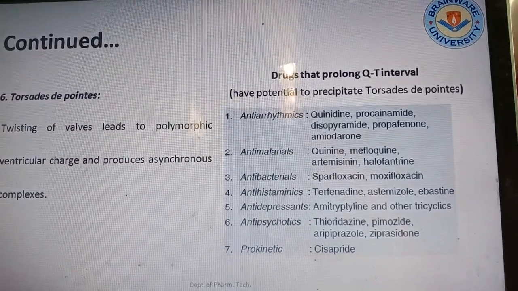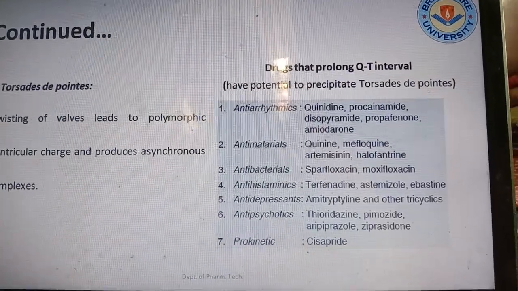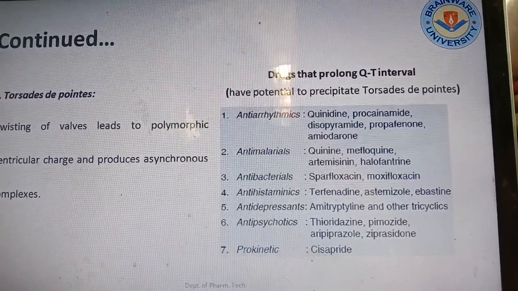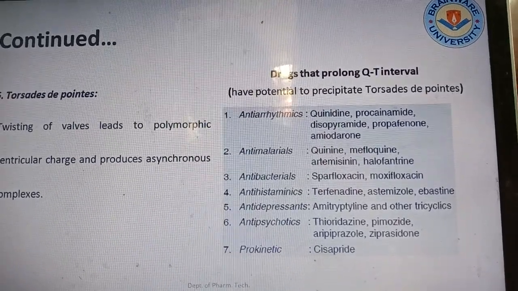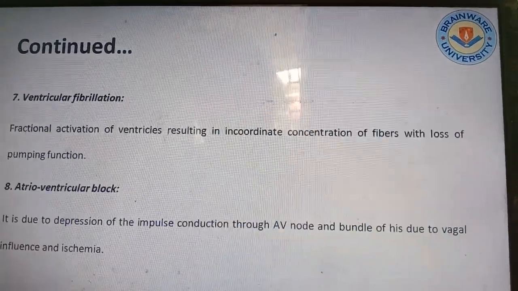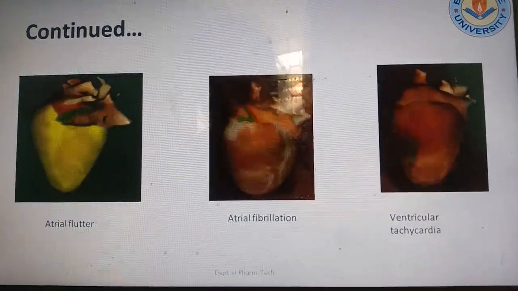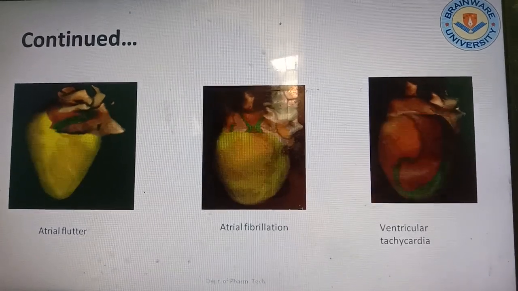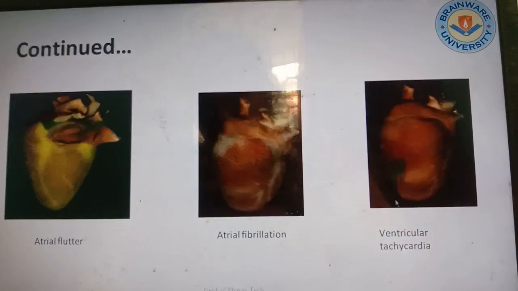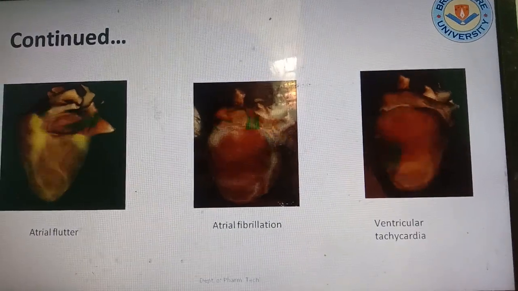Drugs that prolong the QT interval have the potential to precipitate torsades de pointes, like antiarrhythmic drugs, quinidine, procainamide, antimalarials, antibacterials, antihistamines. These are the drugs which can prolong the QT interval of the PQRST curve. Then ventricular fibrillation, atrioventricular block. These are the different rhythm problems. In atrial flutter, you can see the heart is rhythmic in a very bad way. Atrial fibrillation and ventricular tachycardia are also problems.